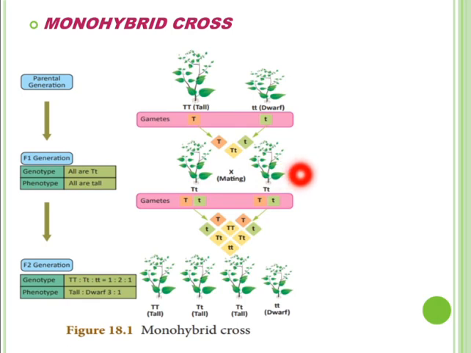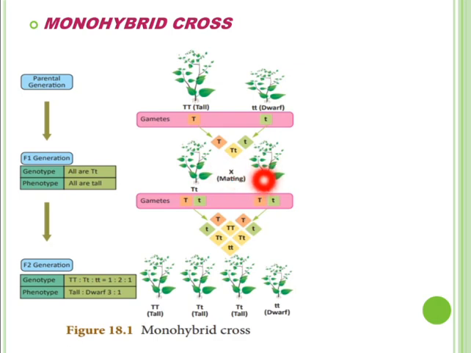In this F1 generation, he found that no intermediate size or dwarf plants were found. Parents were pure tall and pure dwarf, but when the seeds collected from these parents were sown and the F1 generation plants were raised, he found that no dwarf plant or medium size plant was obtained. All plants were tall.